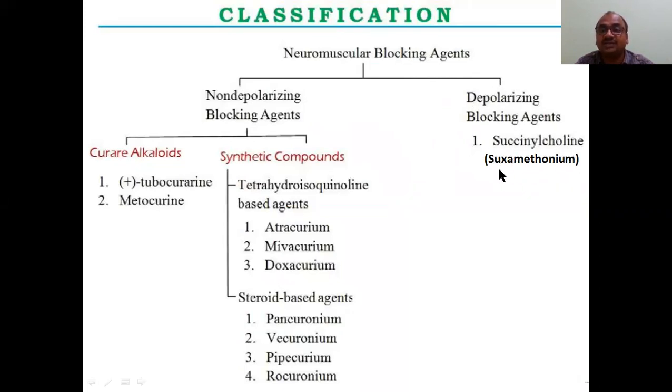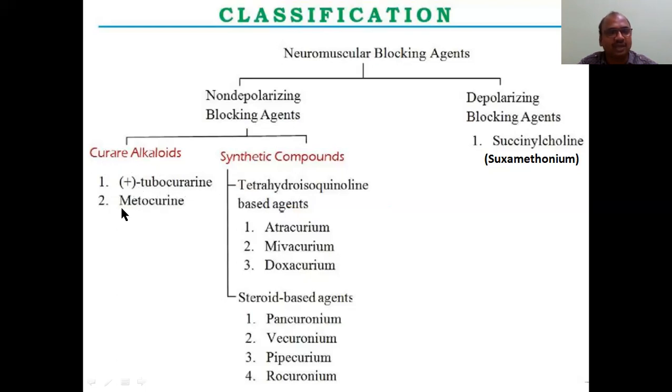Succinylcholine is also called suxamethonium, very, very important. It has appeared a number of times. Suxamethonium is also called succinylcholine, not acetylcholine. And non-depolarizing blocking agents are curare alkaloids like D-tubocurarine, metocurine. See here, curare is the keyword.